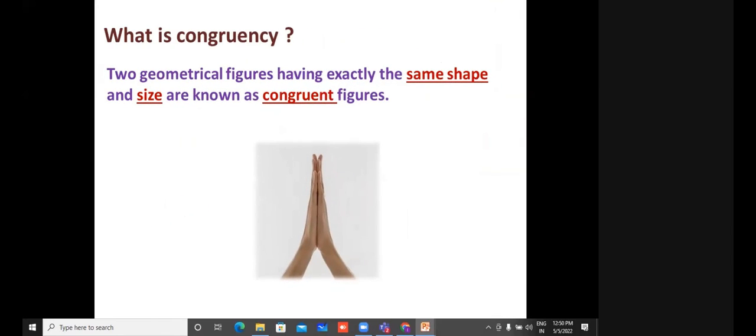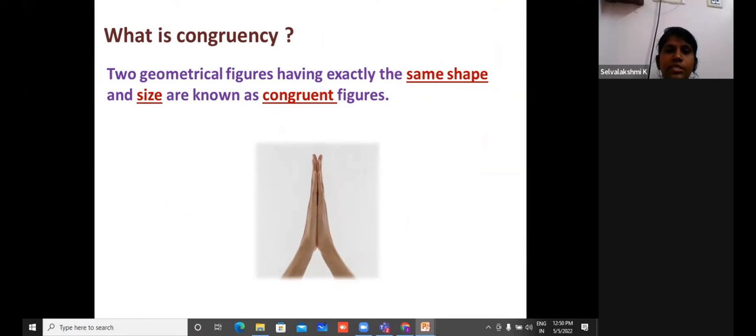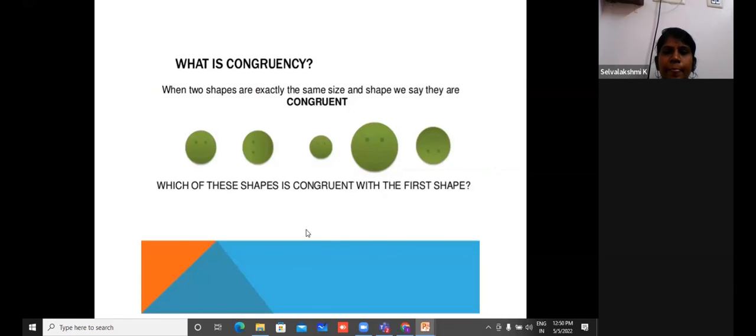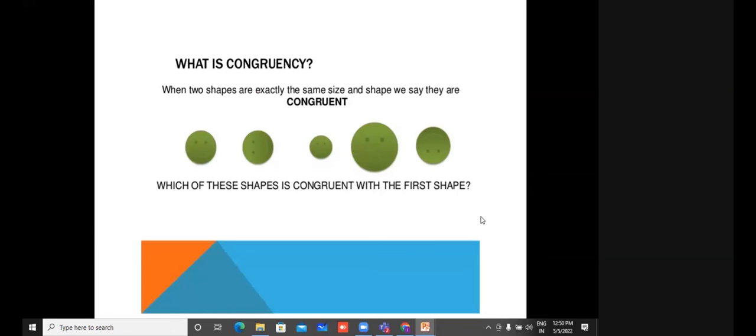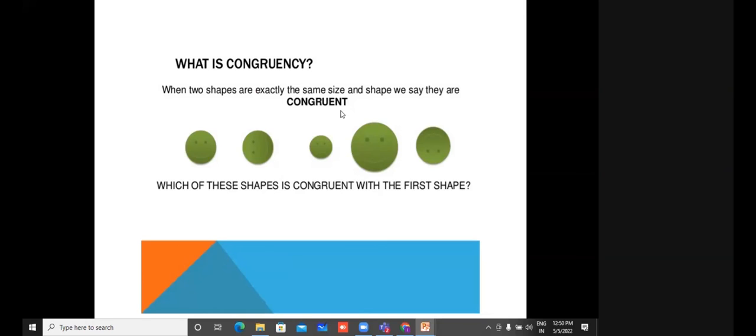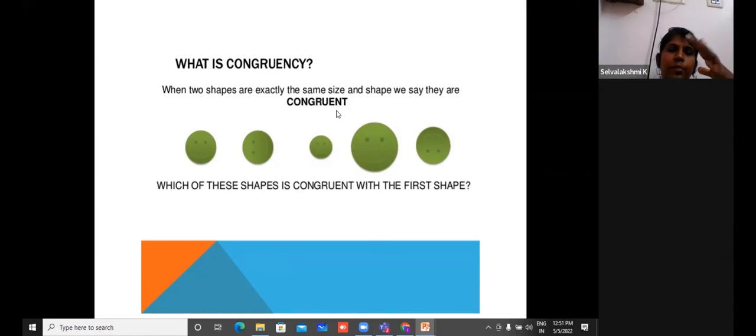Figures that have exactly the same shape and size are known as congruent figures. Now if you hold your hands like this, you can see they are congruent figures, right? Yes, ma'am. So what is congruency? I'm not explaining much, we're running short of time. Three circles are congruent. Though they change the position, they are still congruent, right? The position doesn't matter for congruency.